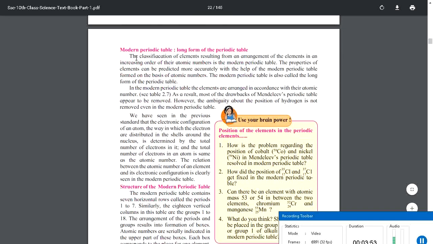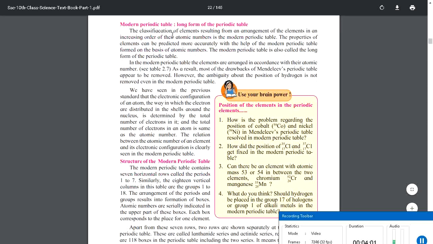Now the modern periodic table. This is the most important periodic table that we have had till now, and it is also called the long form of the periodic table. Now let us read about it in brief. The classification of elements resulting from an arrangement of elements in increasing order of their atomic number is the modern periodic table.